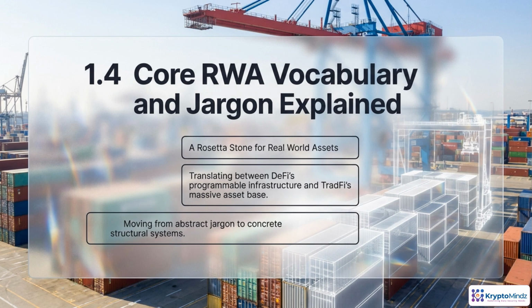In this section, we'll turn RWA jargon into plain language, a kind of Rosetta Stone between crypto and traditional finance. By the end, terms like tokenization, tranches, pools, and oracles should map to concrete structures you can actually reason about.